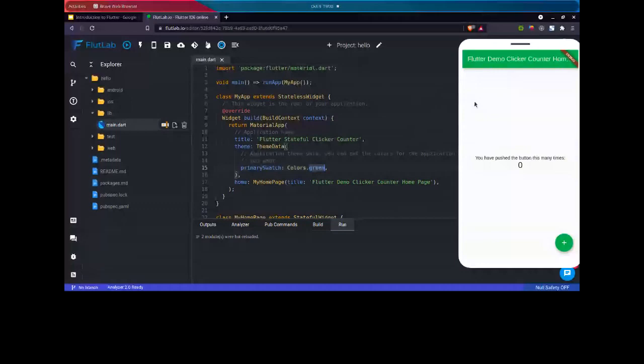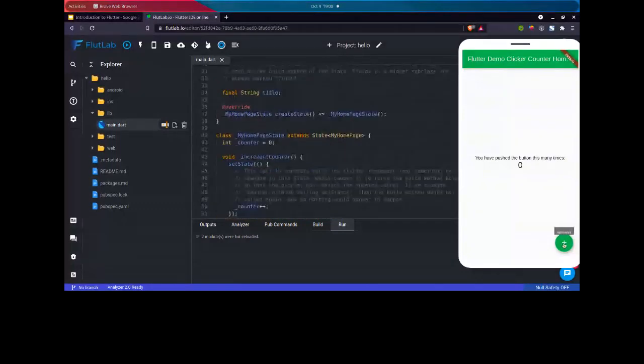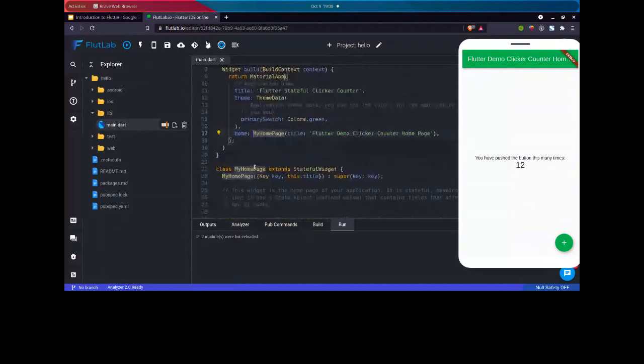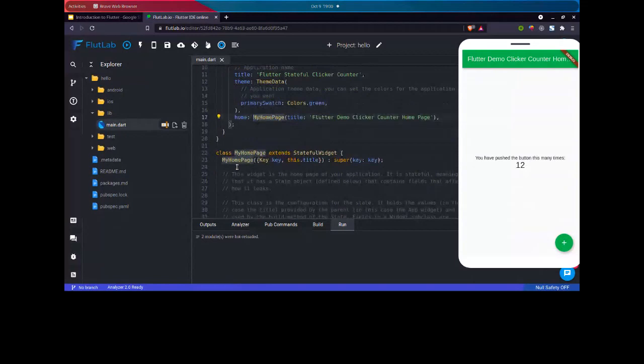So basically, in this application, when we click on this plus button, the value of our variable gets changed. Let's go for the UI part only first, then we will move to the logic. So we are inside this home page, which was the function saying that this is our application. Now this home page is one of the pages that will be present in our application. Right now our application is a single page, so we have only one class. Let's say you have three or four more pages, then you will have that many classes, one class for each screen.